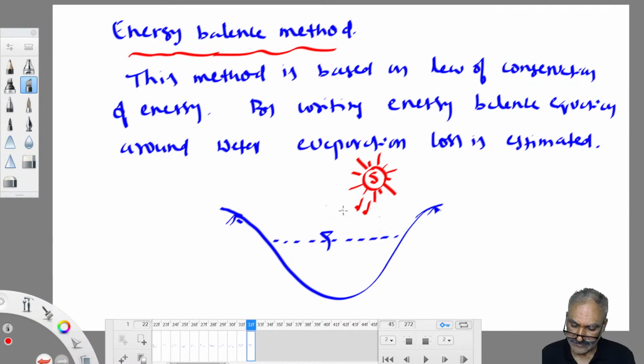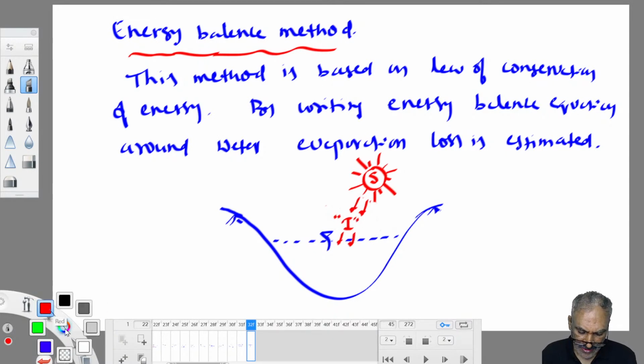Insulation, incoming solar radiation, that is I. I'll take it as I. Energy received by the water body is I.